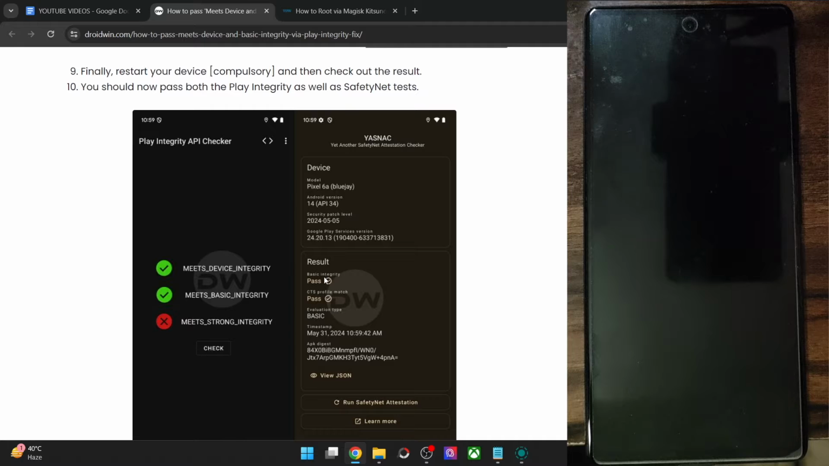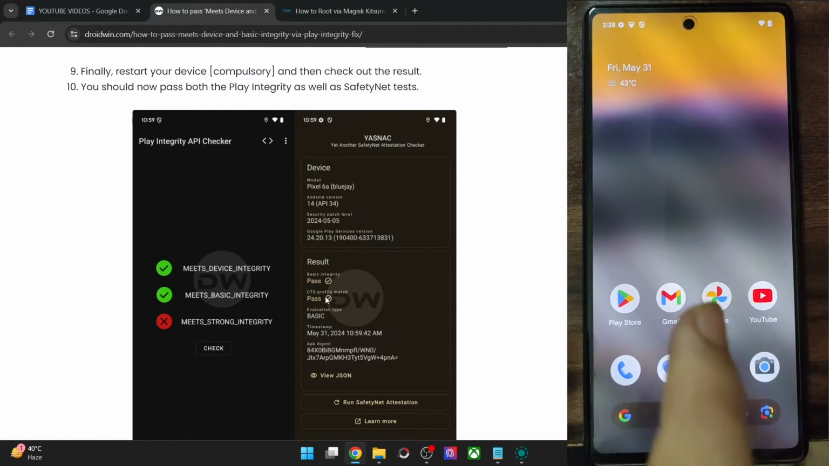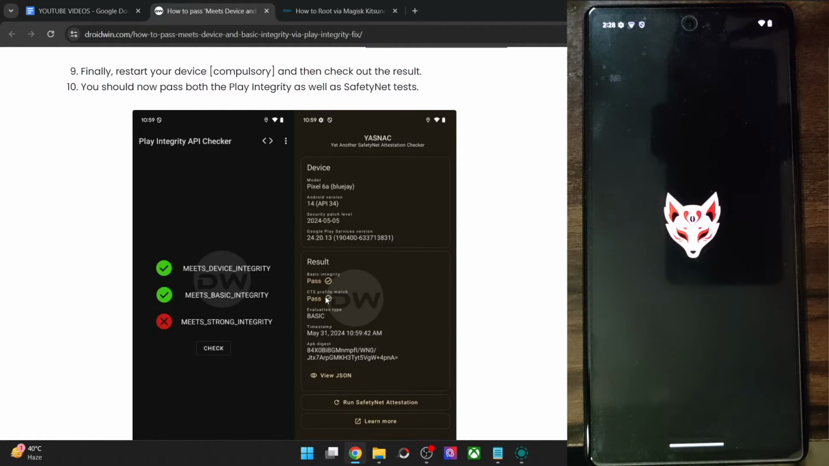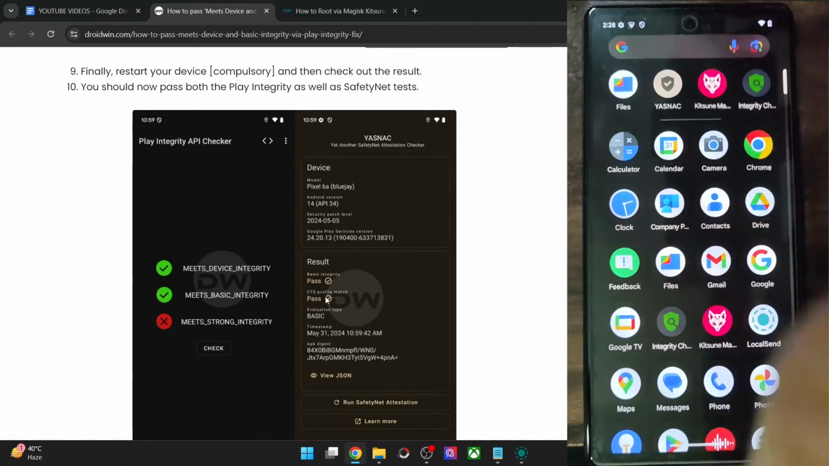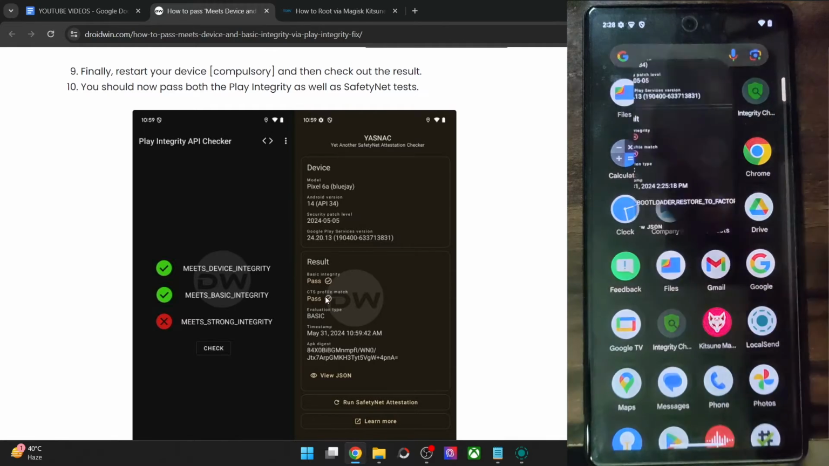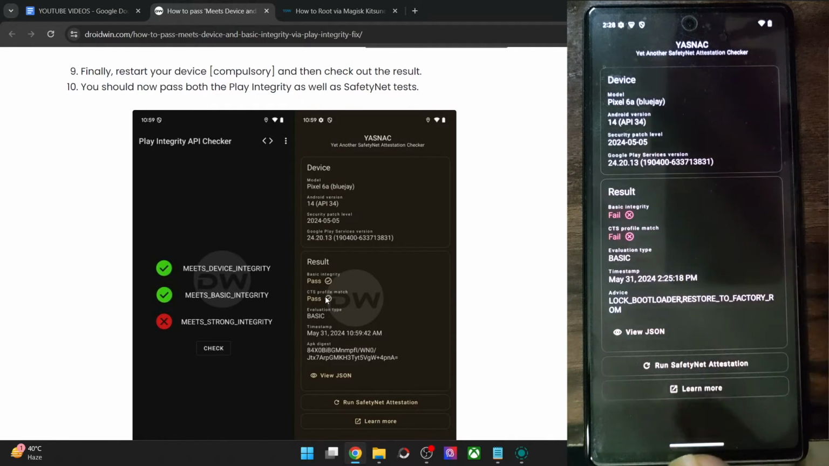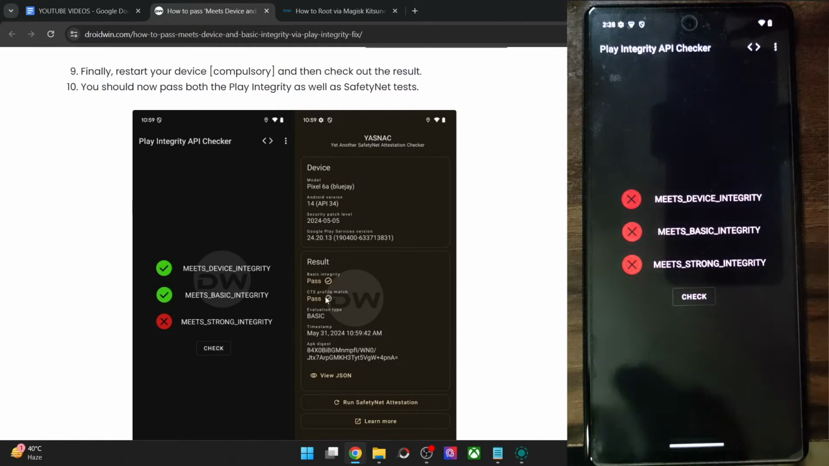And in the basic attestation SafetyNet test, you will have to pass the basic integrity and the CTS profile match test. In this video, I'll show you how to do just that using the unofficial Magisk Kitsune app. So as of now, this is the Magisk Kitsune app, and my phone has obtained root. As you could see, it's now rooted via Magisk Kitsune. First off, if I launch the YASNAC app, I am failing both the basic integrity and CTS profile match test. Likewise, if I launch the Integrity Checker app, I am failing all the three tests.